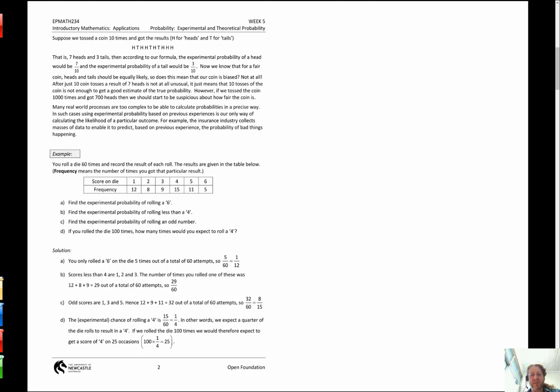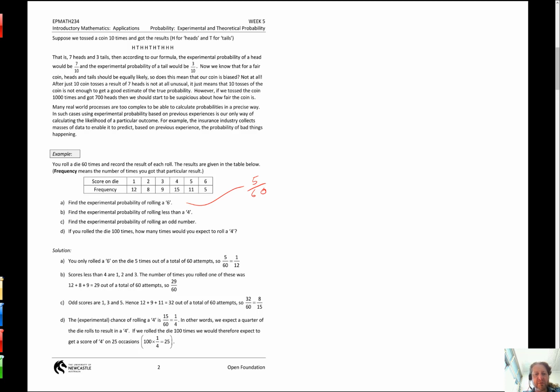Okay, the relative frequency would be the same as, again, the experimental probability. Let's just answer the first one. Find the experimental probability of rolling a 6. Well, a 6 happened only 5 times. So 5 out of the 60 times. Again, call it 1 in 12 if you want. That's also the relative frequency. What was the relative frequency of rolling a 6? 5 out of 60. Yeah, same thing.